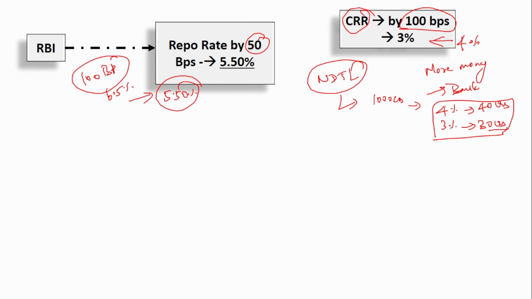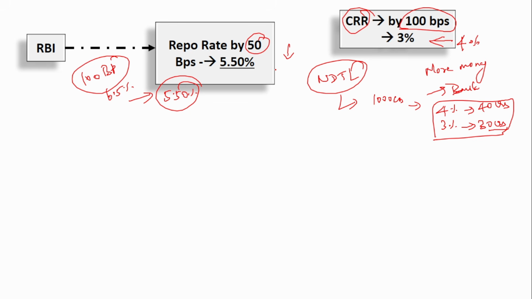So there are two things. One is the interest rate will come down because the repo rate has come down, and most loans, like housing loans, are linked to the repo rate. So when the repo rate goes down, so will the loan interest rate offered by the banks. So loans will be available at a lesser interest rate, and more loans can be provided because more cash will be available with the banks. This is the impact of the reduction of the cash reserve ratio.